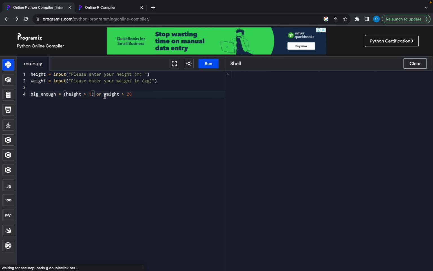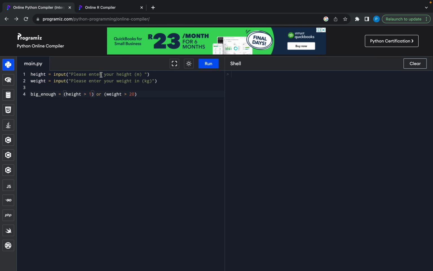So there we go. We've got two sides to this evaluation. Sorry, not function, this is an evaluation. There's two sides to it, a left and a right. It starts checking from this side. It checks if you're taller than a meter. If you are taller than a meter, then it's already going to evaluate to true, even if you're lighter than 20 kgs.